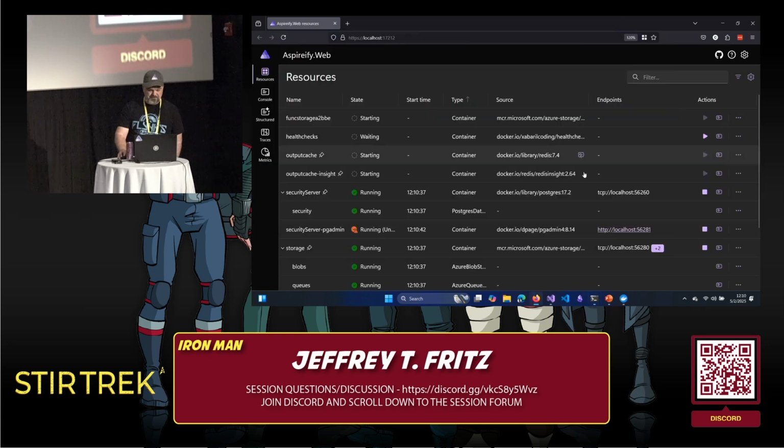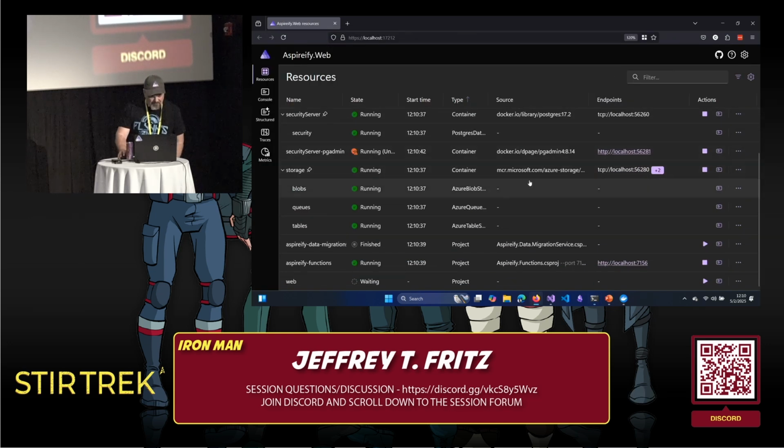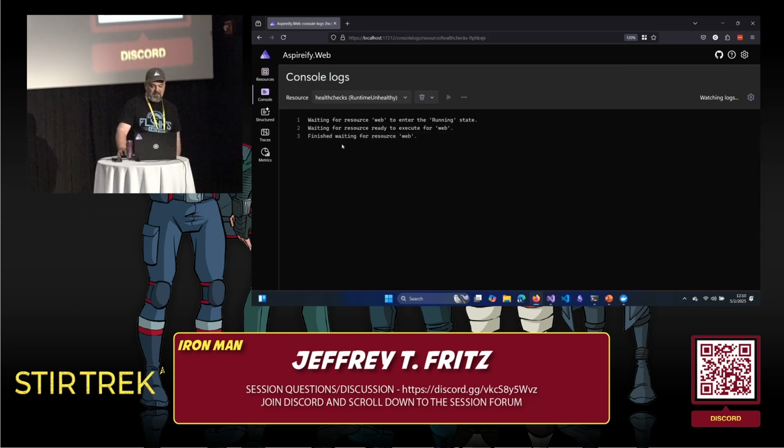There we go. So all of these things have various health check capabilities hiding underneath of them. And right here is the health checks UI that will show me exactly what's running. Yeah, runtime unhealthy. Come on. It's because it's downloading. It's waiting for the website to run. There we go.